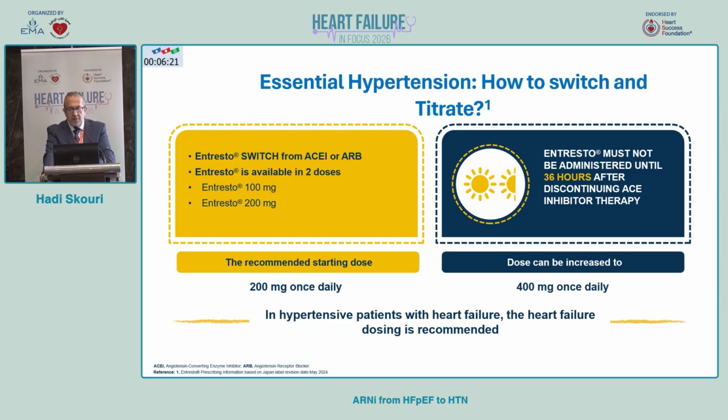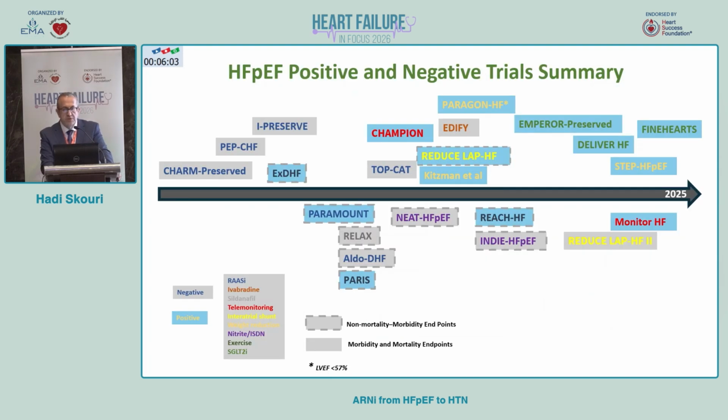For an ACE inhibitor, we have to stop for 36 hours. And the recommended starting dose is 200 going to 400 milligrams in this population. This is in hypertensive patients, but in heart failure patients, we would like to follow the guideline recommendation to have a BID dose, or twice daily dose.